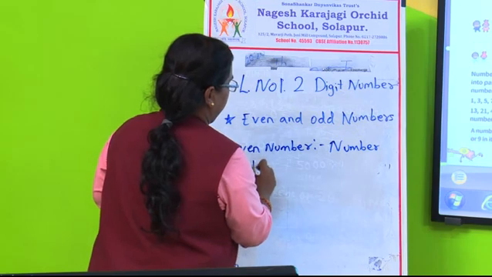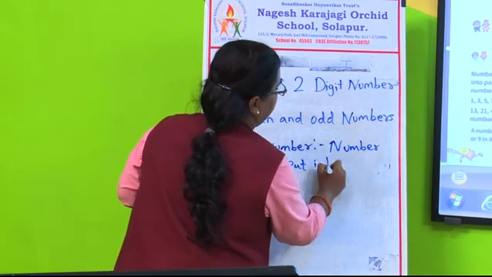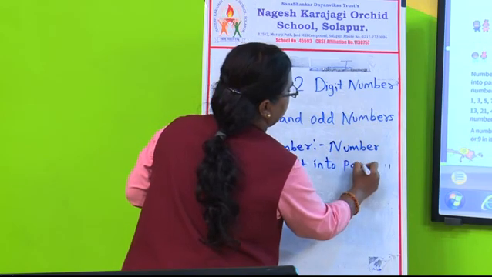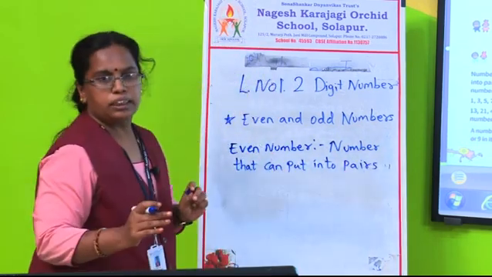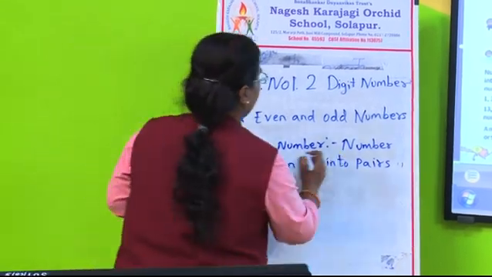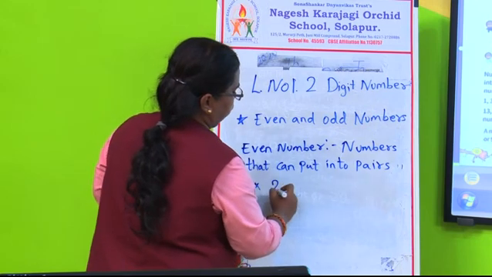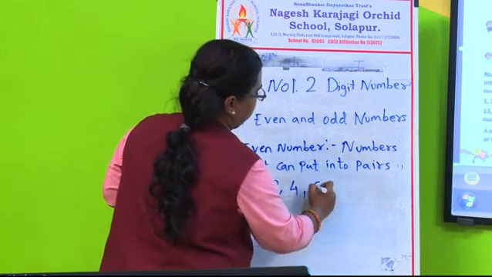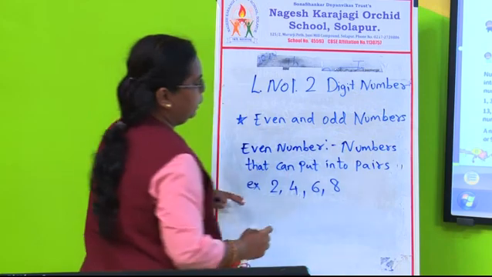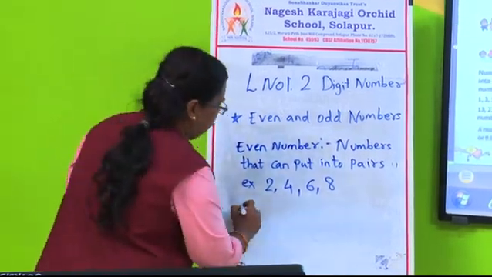For example, 2, 4, 6, 8. These numbers are even numbers.